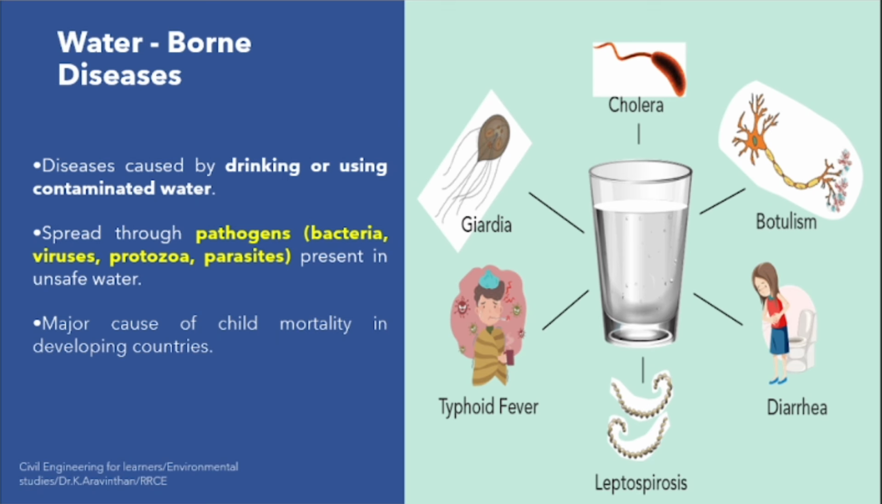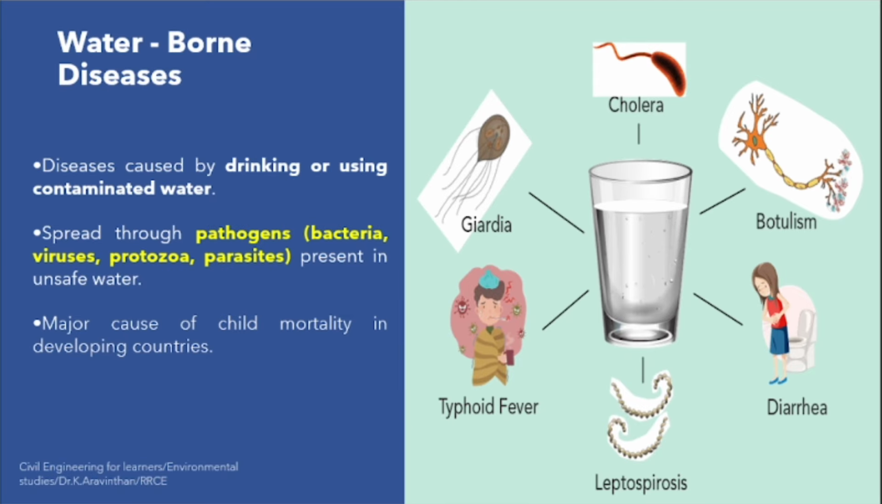Waterborne diseases are caused by contaminants such as bacteria, viruses or parasites. These are all called pathogens. These are all microbial things. If these microbial things are in water and you consume it, you will end up with some disease. That is called waterborne disease.